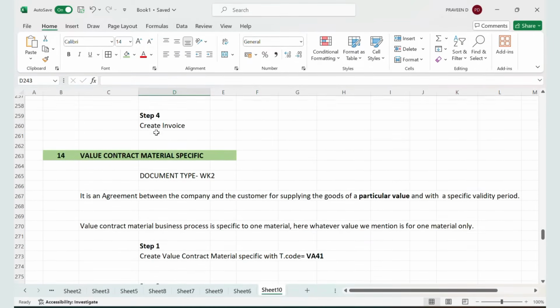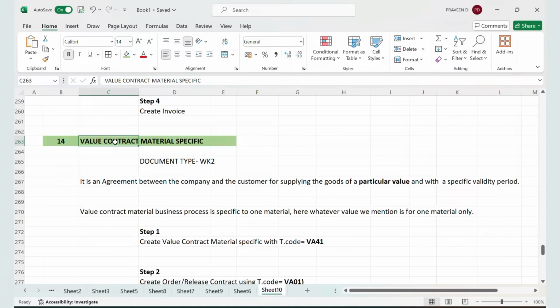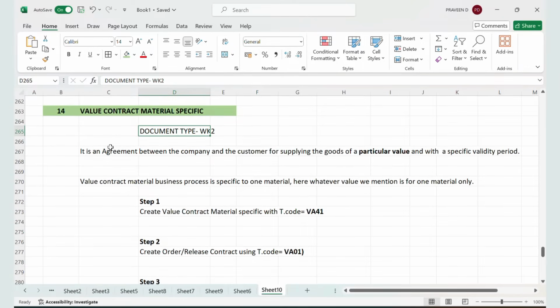Now we have value contract material specific. Now value means, like I told, money. Contract is a contract, material specific. Let us see what is value contract material specific. Document type for value contract material specific is WK2. Now, what is this value contract material specific?